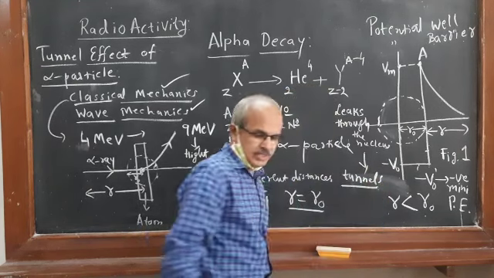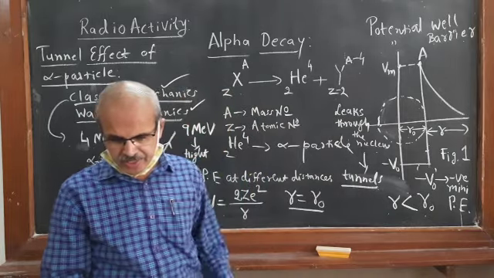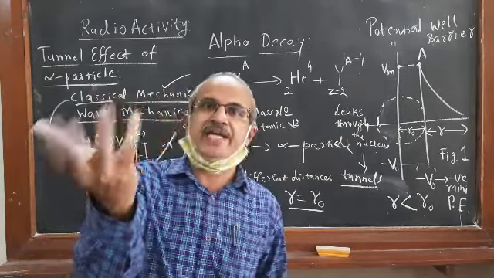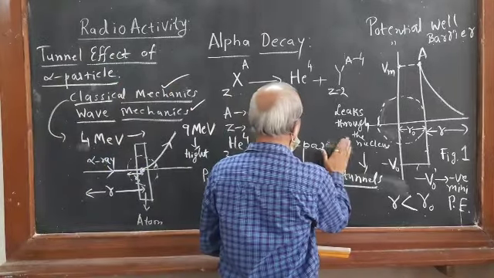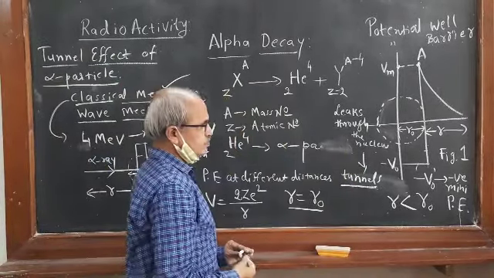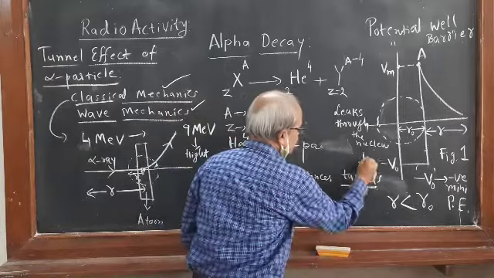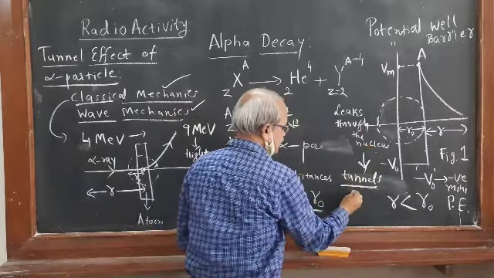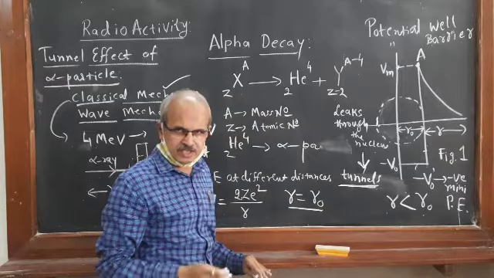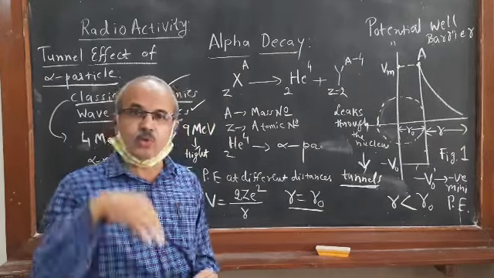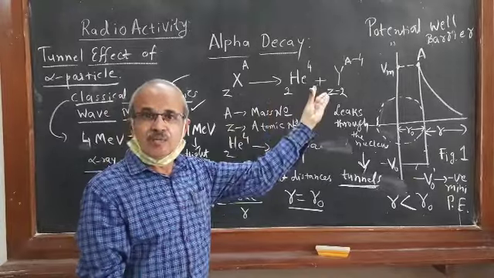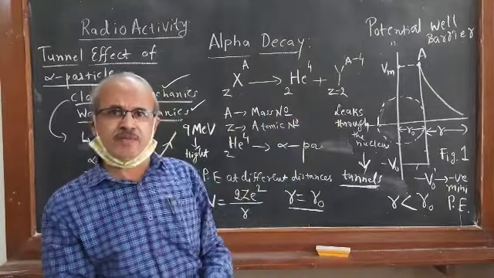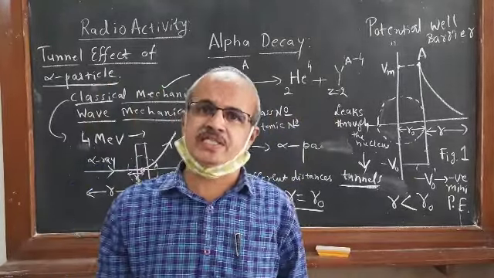Through the nucleus, and found outside. When the tunneling takes place, then it can be found outside. When it leaks through the barrier, then it can tunnel through the barrier and be found outside. Then alpha emission is possible. Alpha decay process is possible. And this can be perfectly explained like this by wave mechanics.